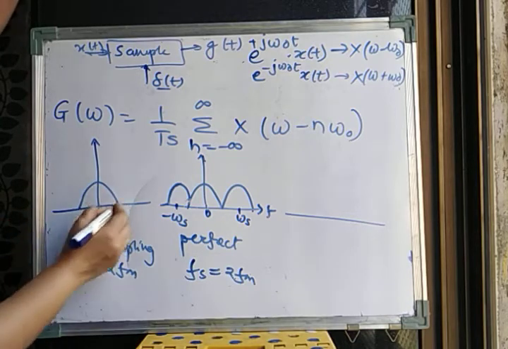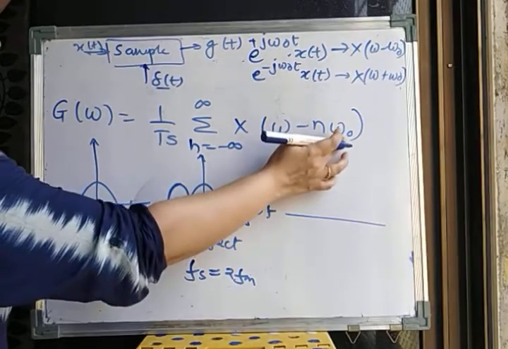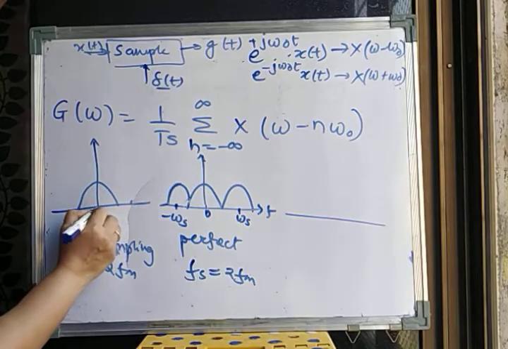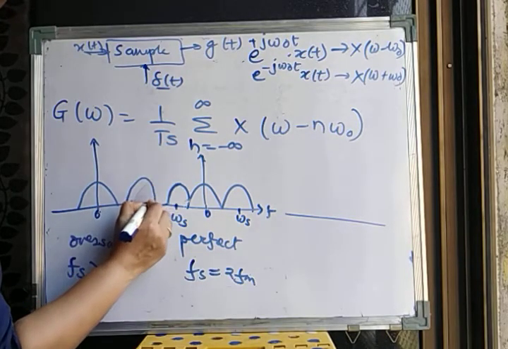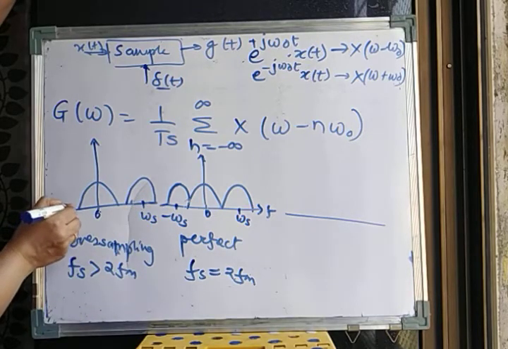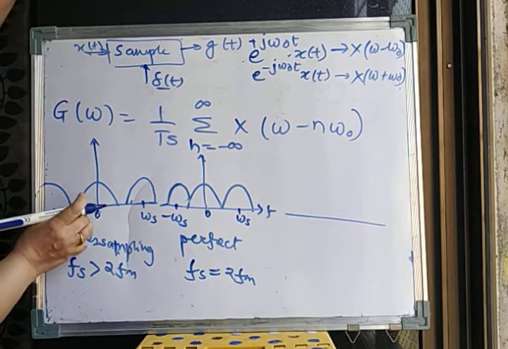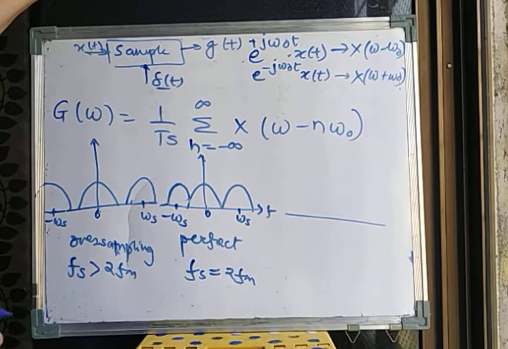Because it is oversampling, we are taking more samples, so this frequency is more than omega s. This will be 0. My omega s will be a little farther away, so the next lobe will go here, and this lobe will be here somewhere at minus omega s. So you can see there is a gap between the repeated spectrums here.